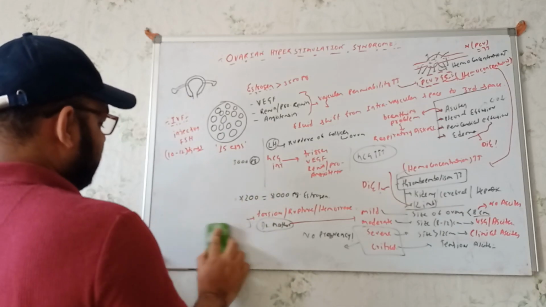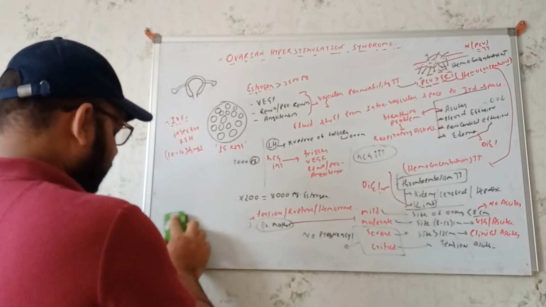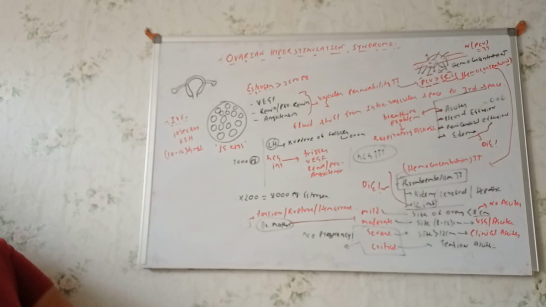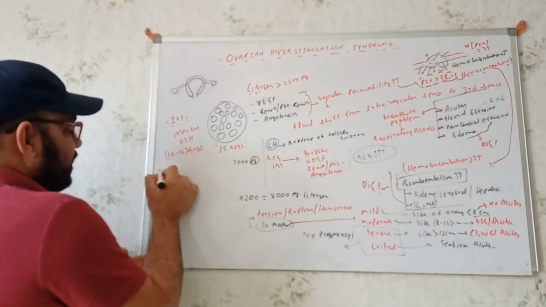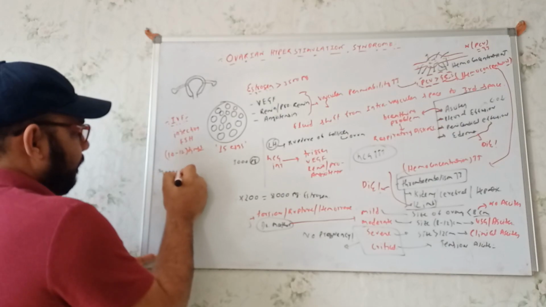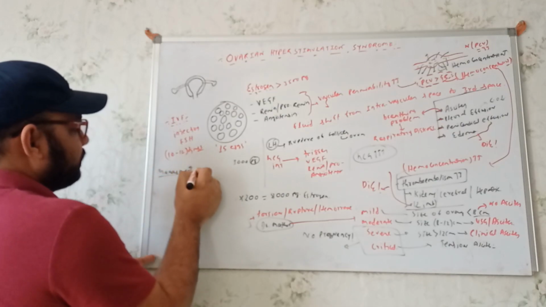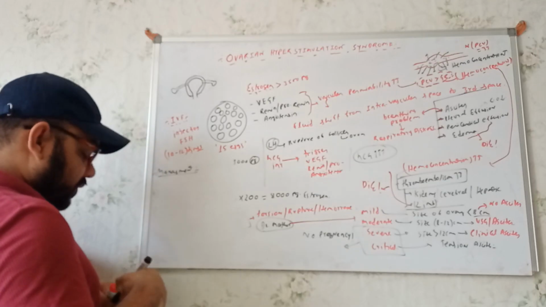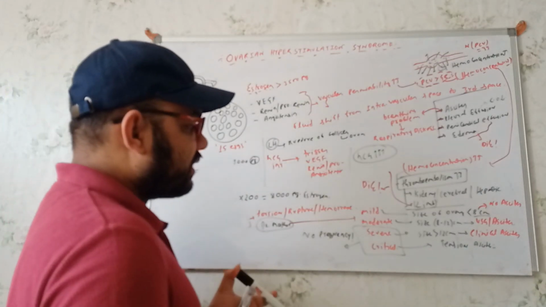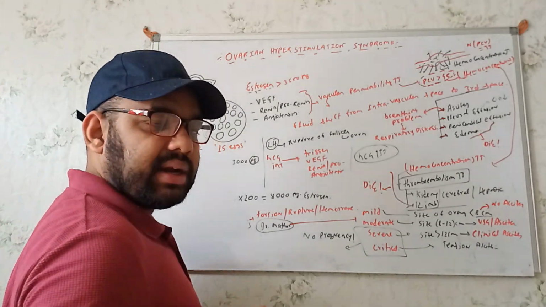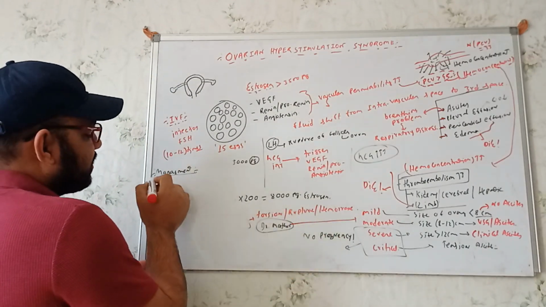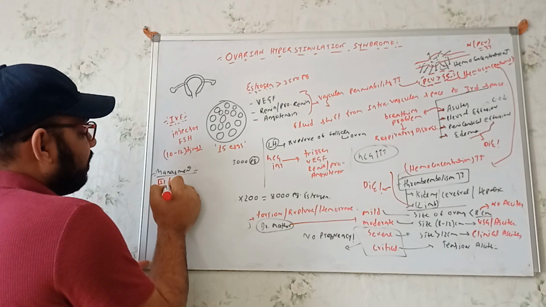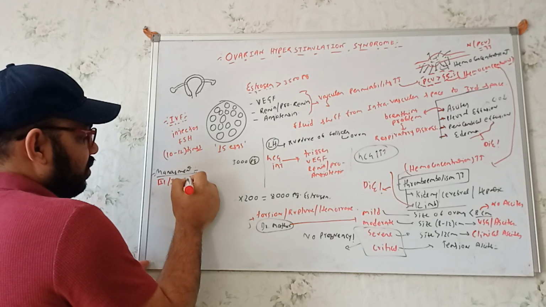Management. The first thing, if we see that the patient is in these two stages, I mean the severe and the critical conditions, in the 3rd and 4th conditions: no pregnancy.